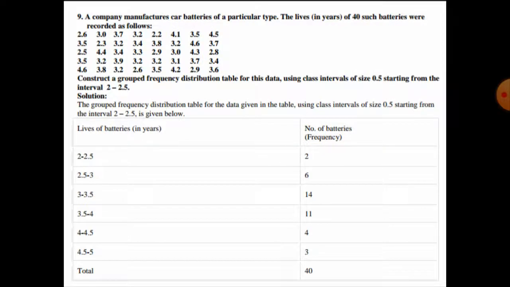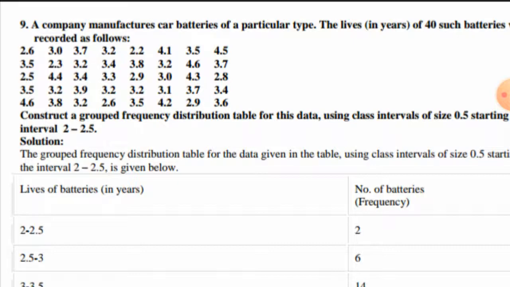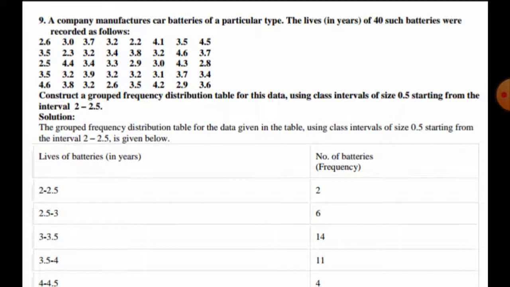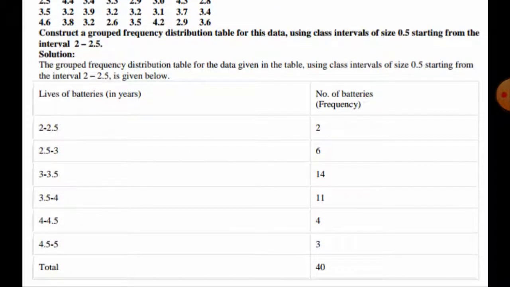In question number 9 we are given that a company manufactures car batteries of a particular type. The life in years of 40 such batteries was recorded as follows. So we are given the life of 40 batteries. We have to prepare a frequency distribution table for this data using class intervals of size 0.5 starting from the class interval 2 to 2.5. So here the grouped frequency distribution table for the data, using class intervals of size 0.5 starting from the class interval 2 to 2.5, is given below.